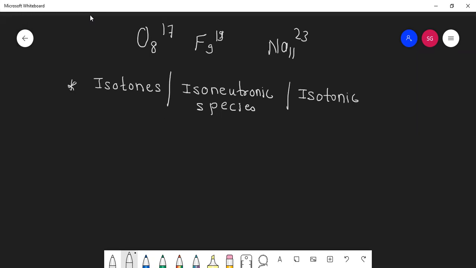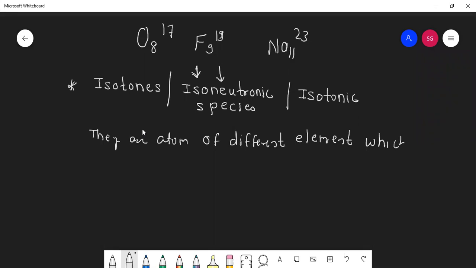Now this word you might have got the answer. Isotonic or isoneutronic species means they are atoms of different elements which have the same number of neutrons. Isoneutronic means the neutron number is same.